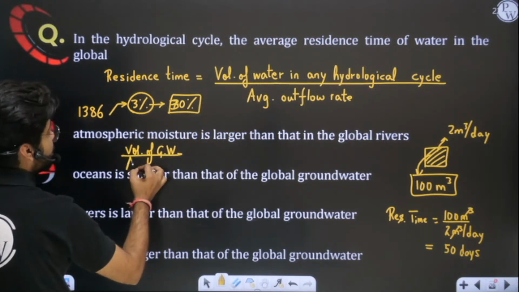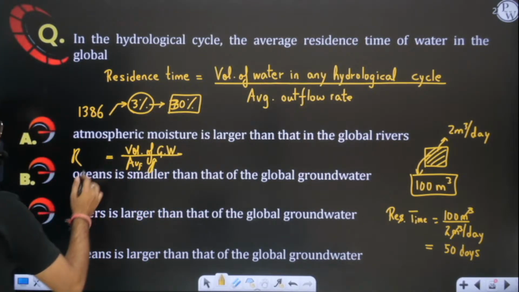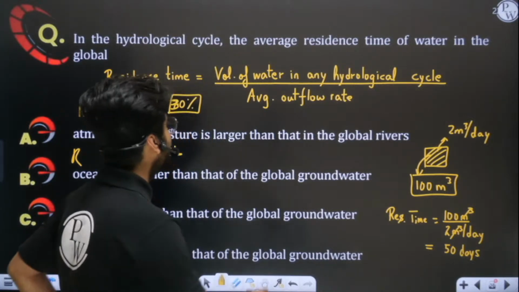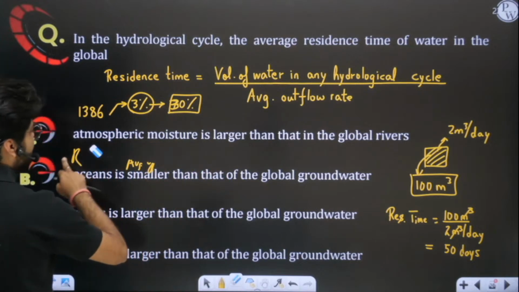Then divide by the average outflow rate. You will evaluate the residence time of groundwater. Yes or no? If you know the total volume and if you know the total average outflow rate, then you can evaluate residence time for each and every one.